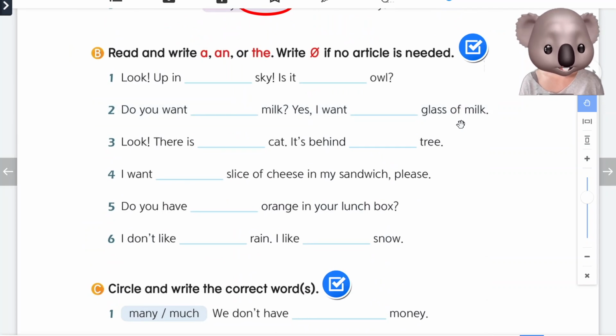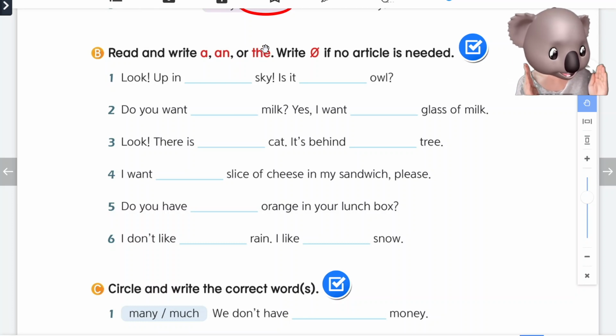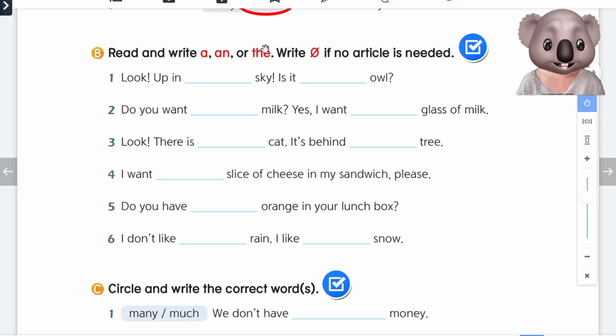In part B, we need to use articles: a, an, or the. If an article is not needed, we write a zero slash. For a and an, we use them when we're talking in general. For the, we use it for singular nouns that we are thinking of as something special, and we also use it when there's only one. For example, the sun, the sky, the moon.